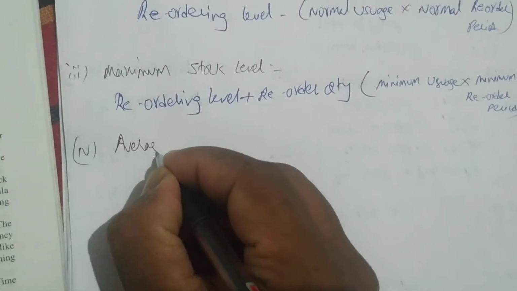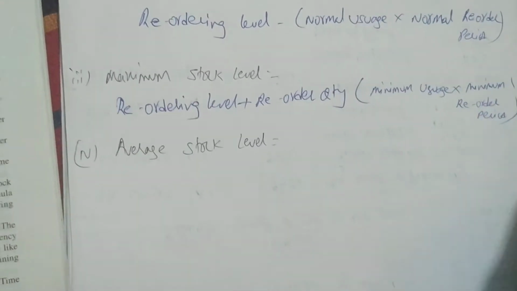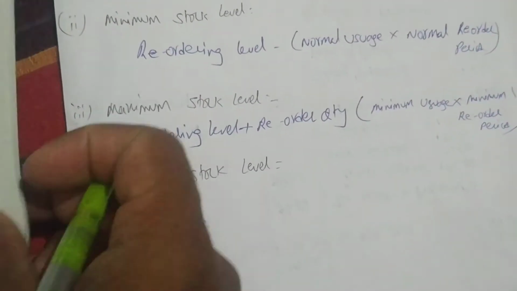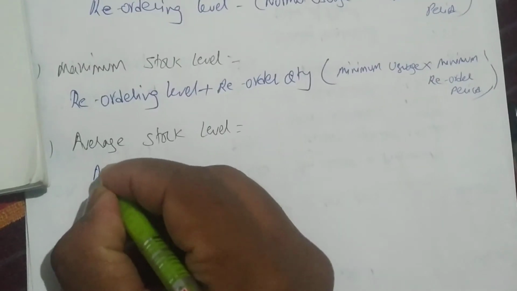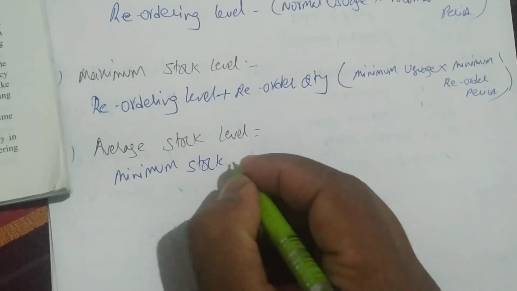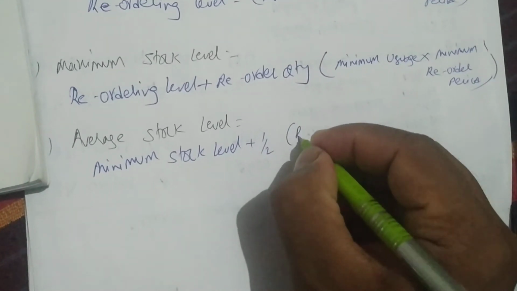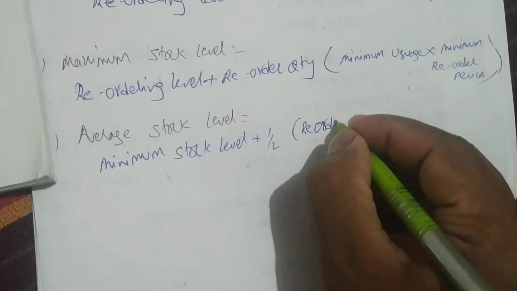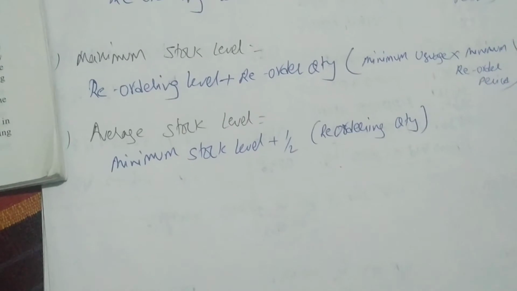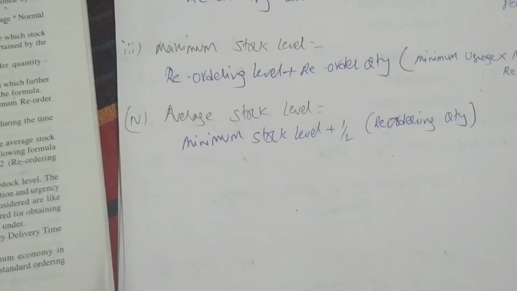Okay. Fourth one: average stock level. The formula for average stock level is minimum stock level plus half of reordering quantity. Half of reorder quantity. For minimum stock level, we need the minimum stock level answer. Okay, here is the average stock level.